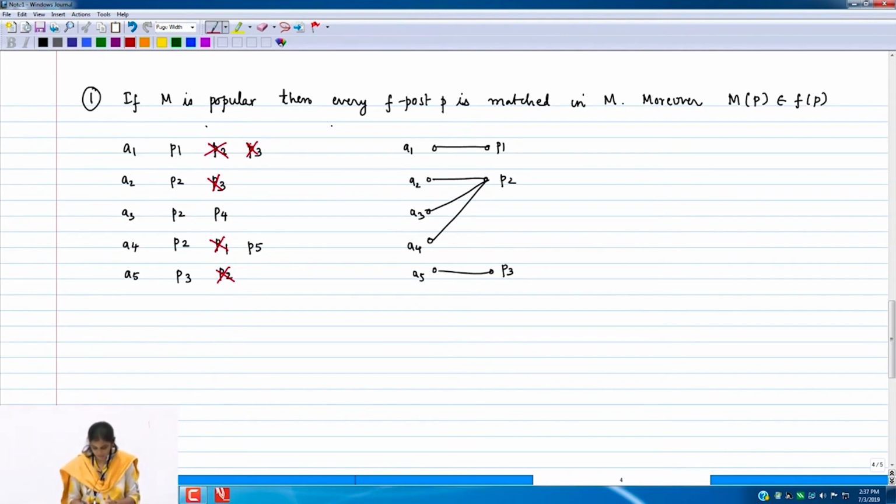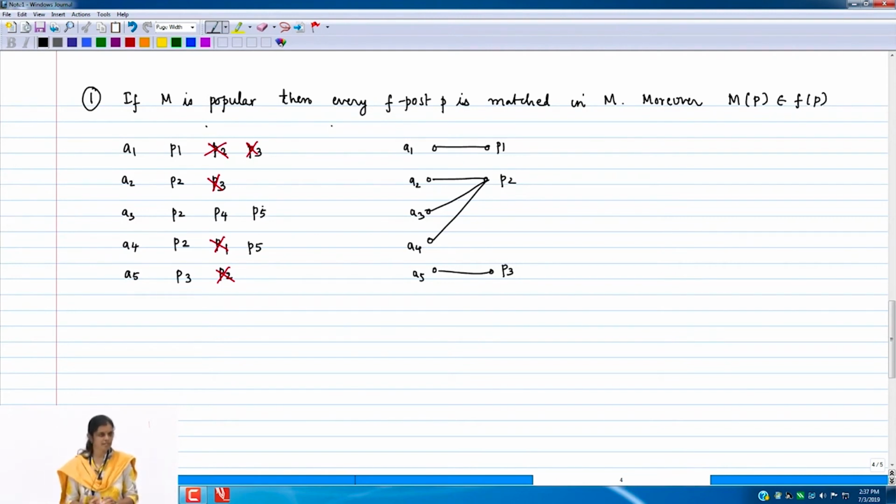For example, A2 needs something more. Does it have anything? No. The only edge which was A2, P3, we cannot use it. What about A3? A3 does have P4, right? So it is possible. Let me just add one more, P5, here. A3 has P4 as well as P5.